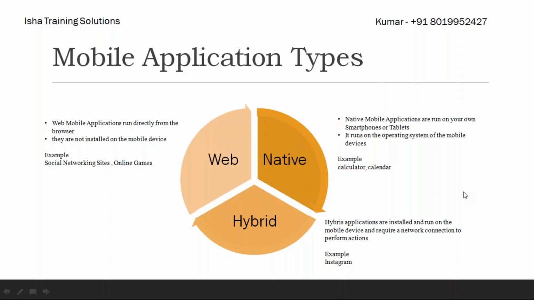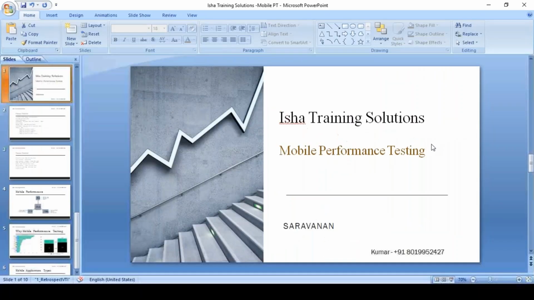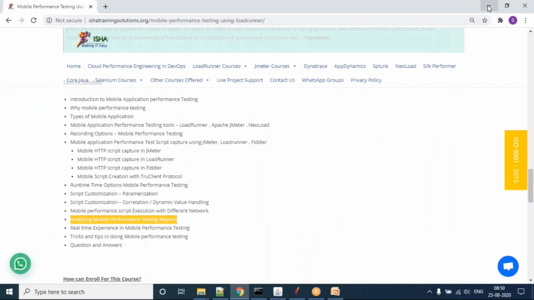Saranand, are we covering both iOS and Android apps? Android for now, because otherwise it will prolong and have multiple combinations. So our learning is restricted to Android devices: hybrid, native and web apps, with the tools JMeter, LoadRunner and Fiddler.